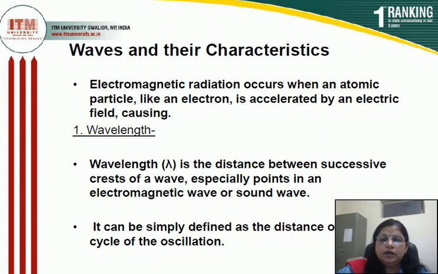Now, I explain the term waves. What is a wave? Electromagnetic radiation occurs when an atomic particle like an electron is accelerated by an electric field. The first property of waves is wavelength. I have already explained that wavelength is represented by the term lambda, and it is the distance between two successive crests of a wave or two successive troughs of a wave.